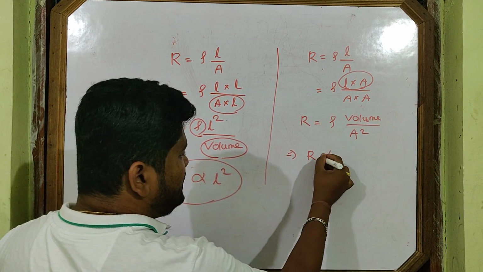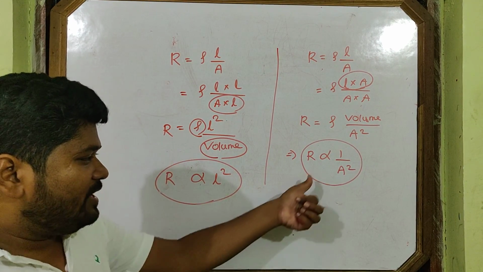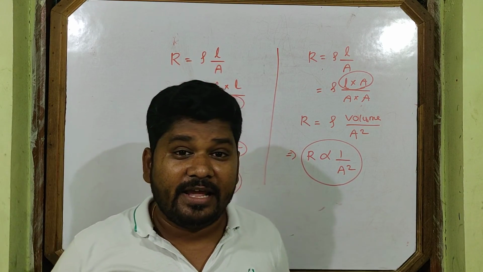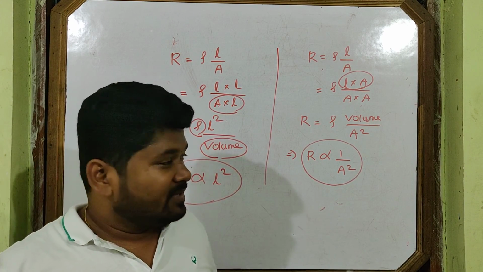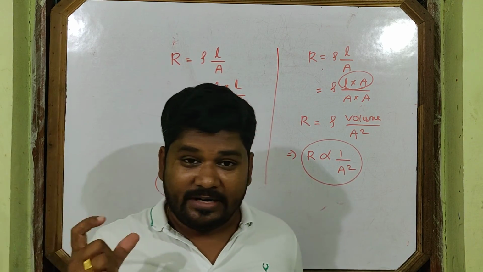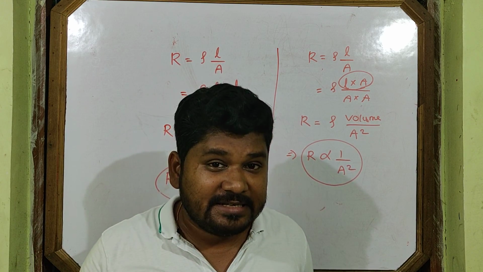How does R depend on A? R is inversely proportional to A square when you stretch a conductor. Is it right? So you could understand what Ohm's law is, what resistance is, and on which factors it depends.